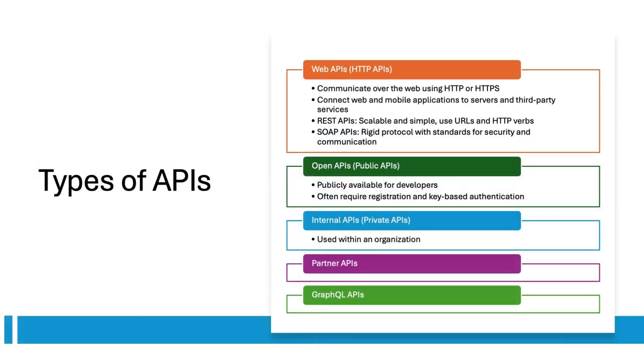APIs come in various forms, each serving different purposes. Web APIs use HTTP protocols, including REST and SOAP. Open APIs are public, while internal APIs are private. Partner APIs are for specific partners, and GraphQL APIs allow precise data queries.